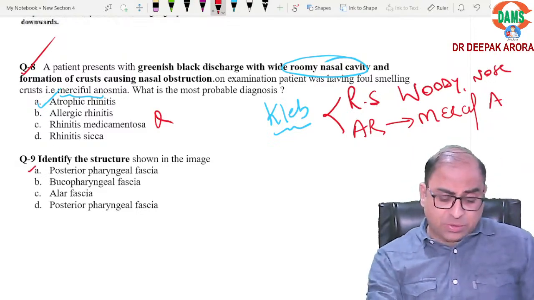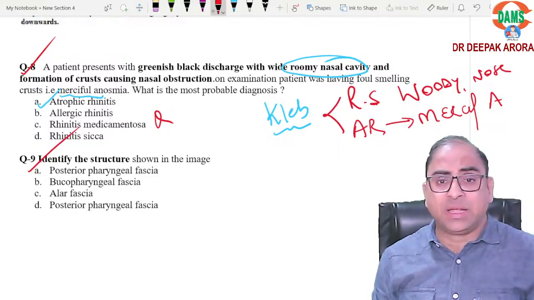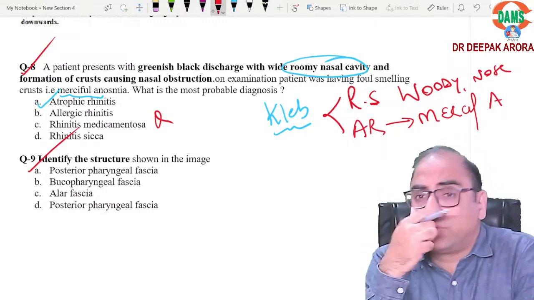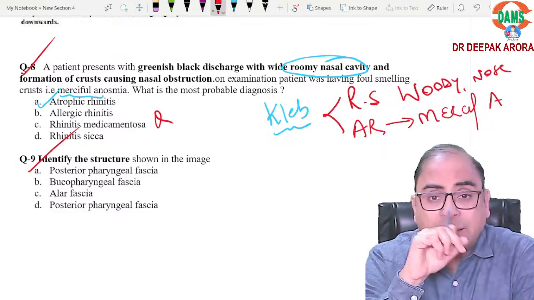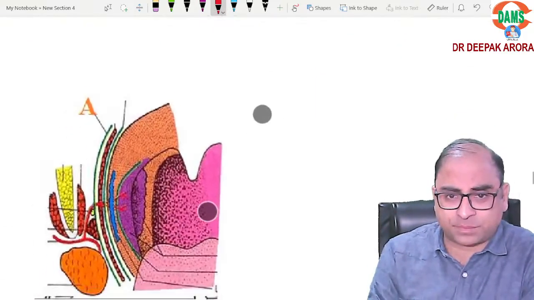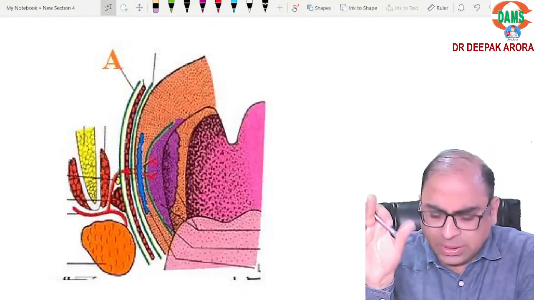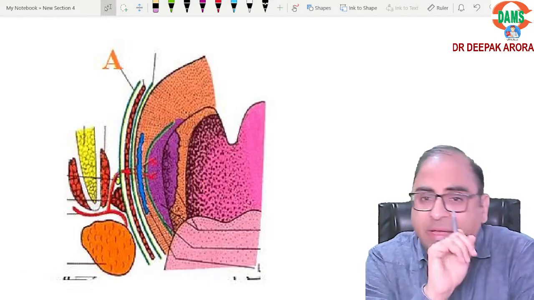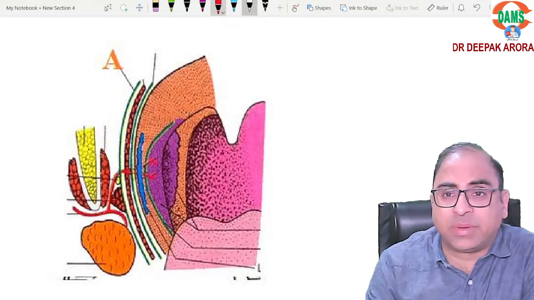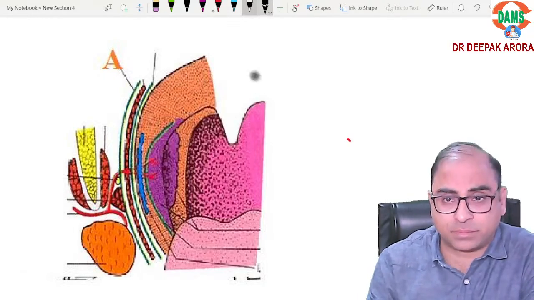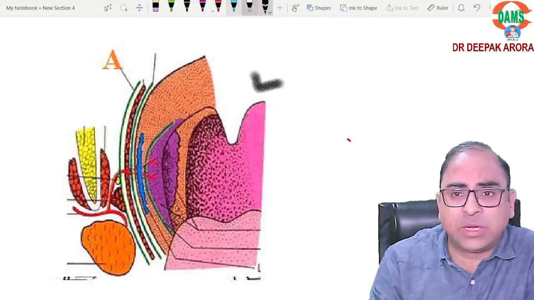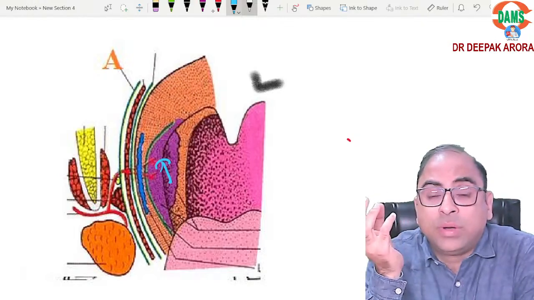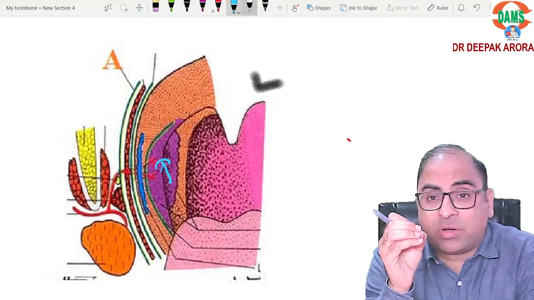Question number 9, they have asked you; this was a new MCQ. They have given you a slide. Beta, the MCQs were lengthy. I have just condensed those lines and I am giving you the concept on which they asked the question. Clear? Then they have given you one structure, if you remember. This type of image was there and they asked you something on the layers of the pharynx. First of all, beta, we will start from here: this is my oral cavity, this is my lumen, and this will be your tonsil. And what have they given you? The lateral wall of the pharynx.